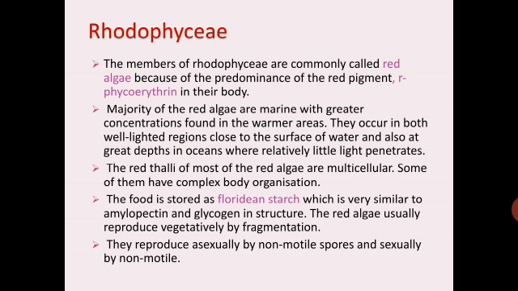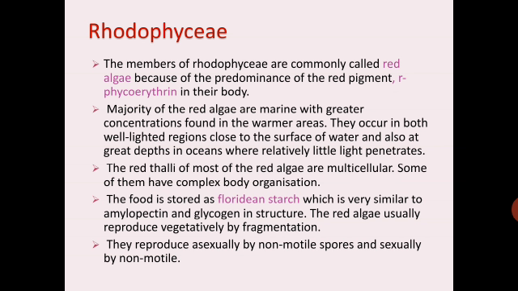Lastly, Rhodophyceae. The members of Rhodophyceae are commonly called red algae because of the predominance of the red pigment R-phycoerythrin. Please remember the pigment R-phycoerythrin is present in the body of Rhodophyceae. Majority of the red algae are marine, with greater concentrations found in the warmer areas.